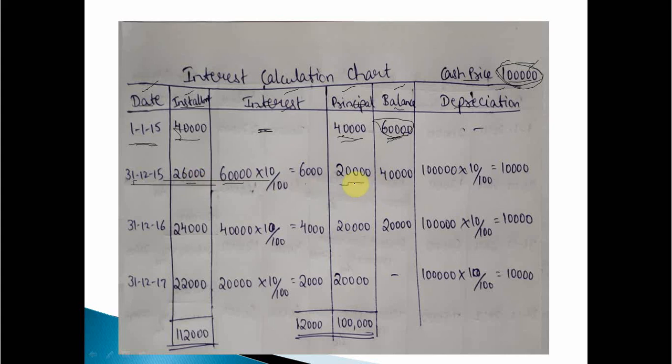20,000 plus interest is required to be paid, clearly given in the question. So 20,000 is the principal. How to calculate interest? The balance remaining is 60,000. On 60,000, 10% interest is charged, that is 6,000. Then the installment is 20,000 plus 6,000, that is 26,000. Clear? So what about the balance remaining? 60,000 was required to be paid. We paid 20,000, so the balance remaining is 40,000. This is interest and this is principal, don't get mixed up. Now the balance remaining is 40,000. Now what about depreciation?